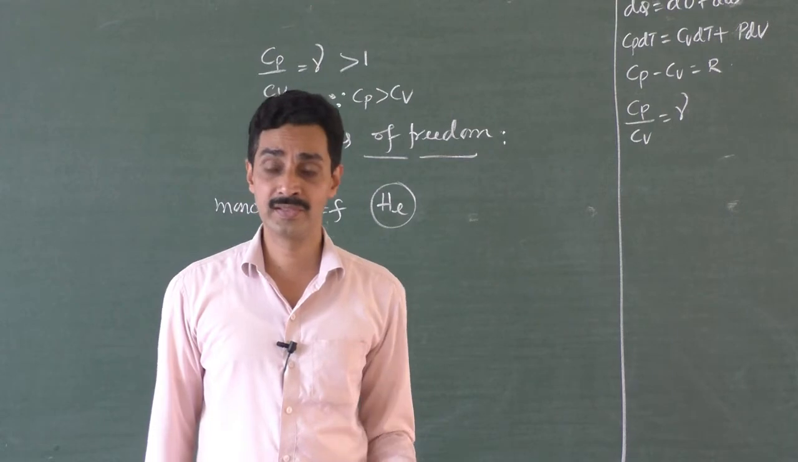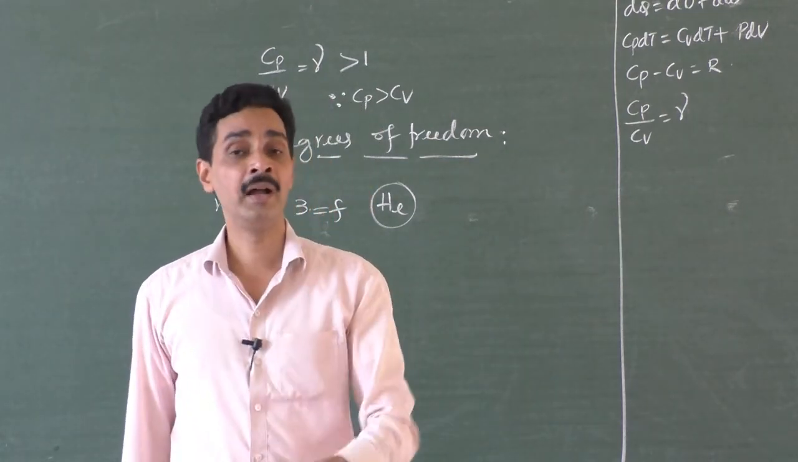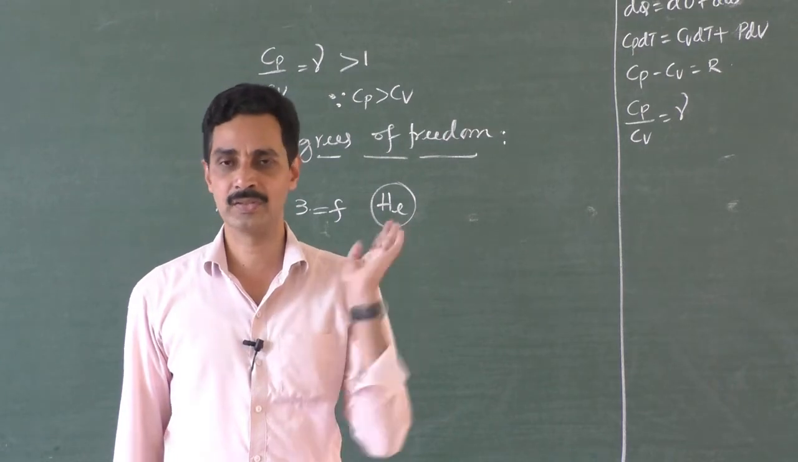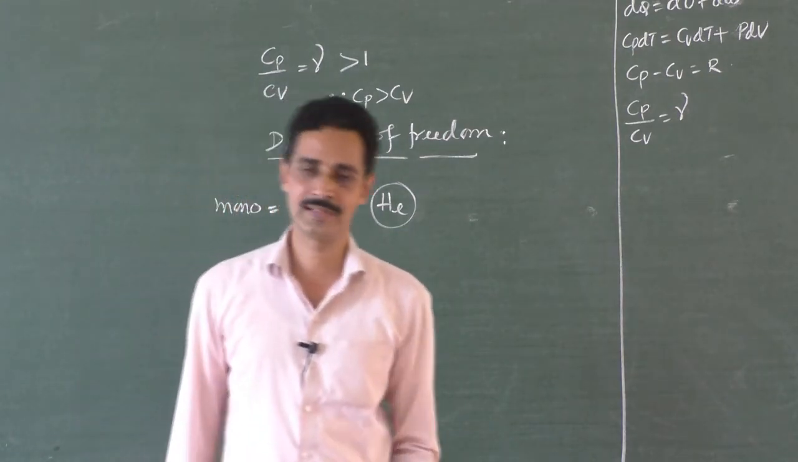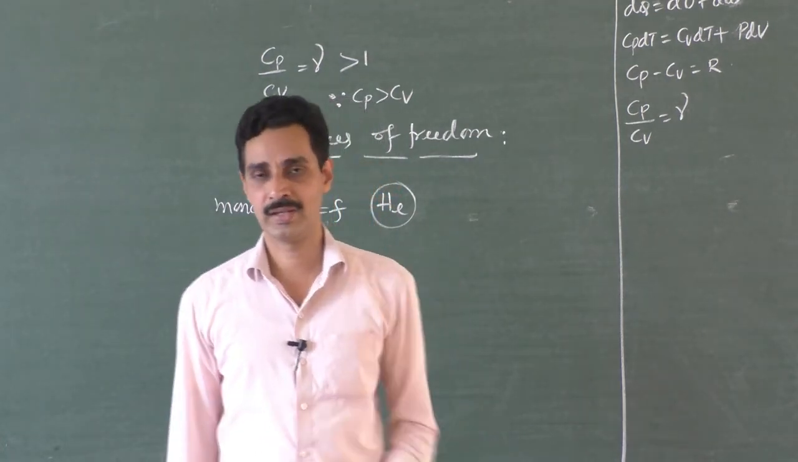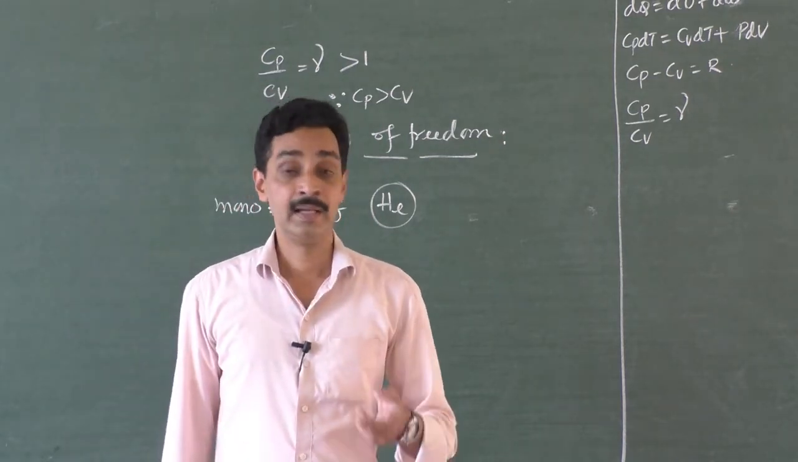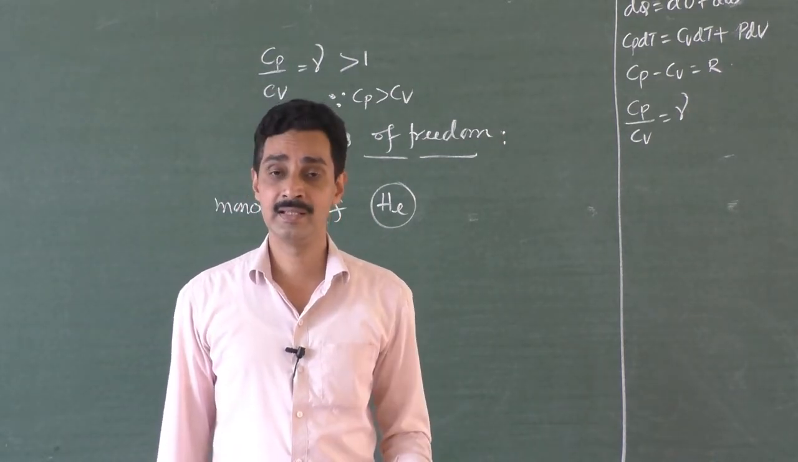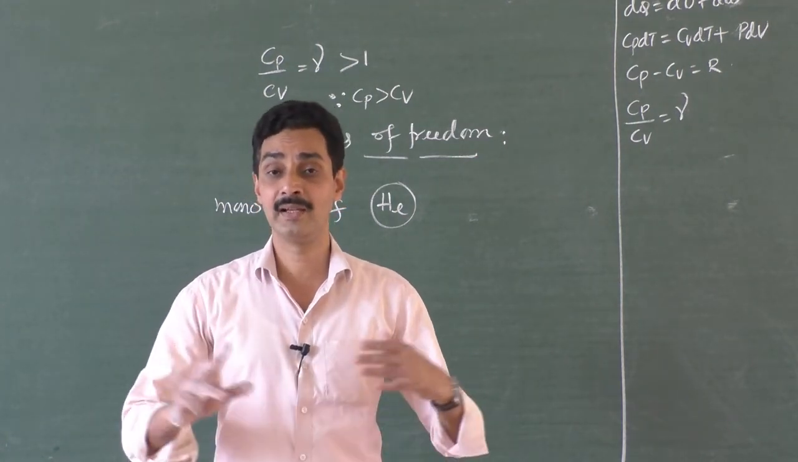If at all I have used, say, some 9 joules of energy to move from one place to another, remember, I have used 3 joules to move in the x-axis, 3 joules to move in the y-axis, 3 joules to move in the z-axis. That is what we call the law of equipartition of energy. The law of equipartition of energy says that the supplied heat energy is distributed equally among all the 3 degrees of freedom.